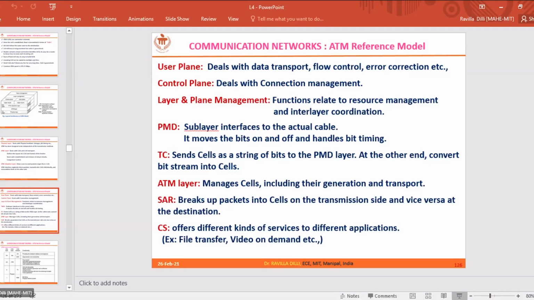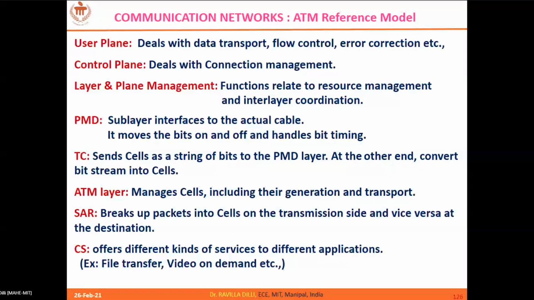So in the ATM layer, you have ATM cells, whereas in the physical layer, you have bit stream only. That conversion will be taken care of by the transmission convergence sublayer. And the ATM layer is responsible for call establishment and managing cells. It deals with data in terms of 53-byte cells, and it defines the cell format, cell layout, and